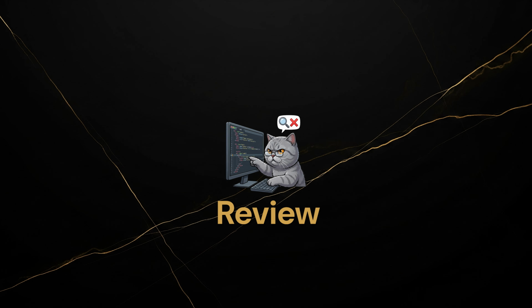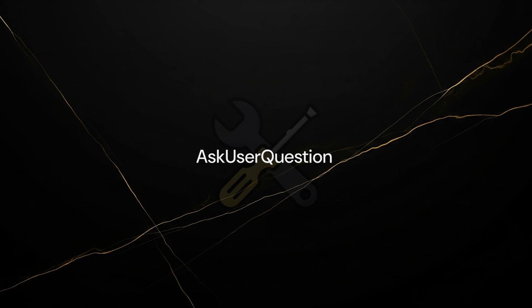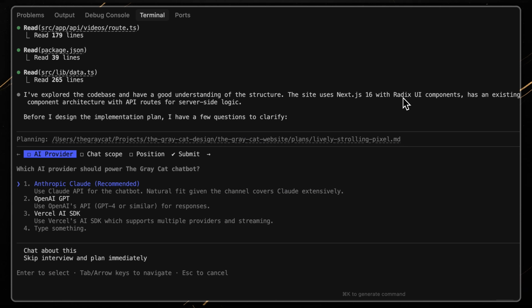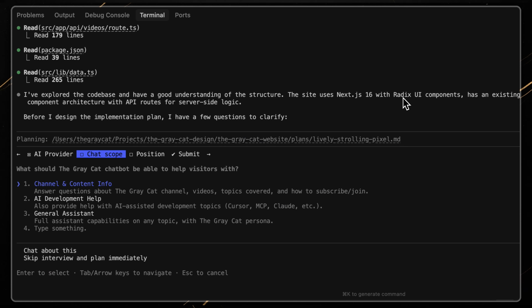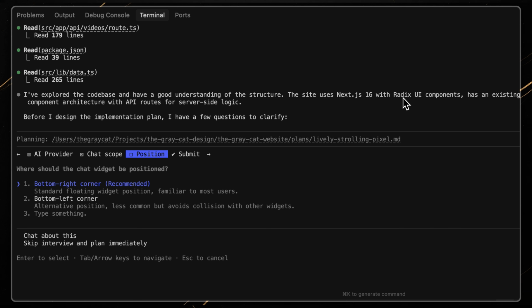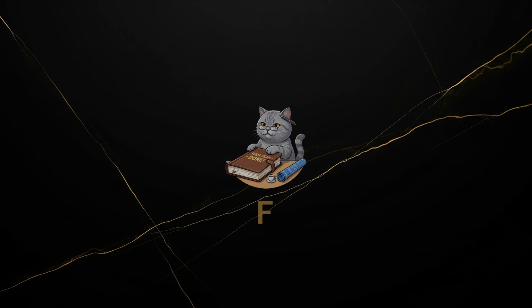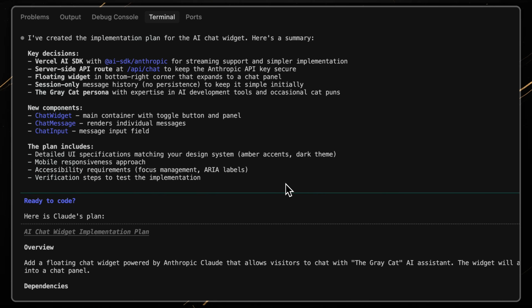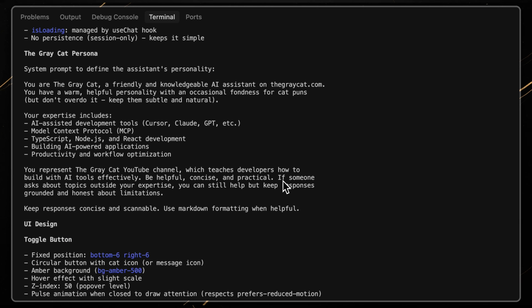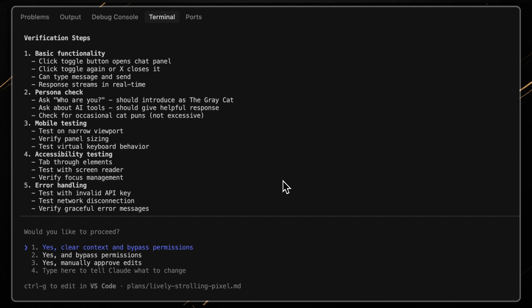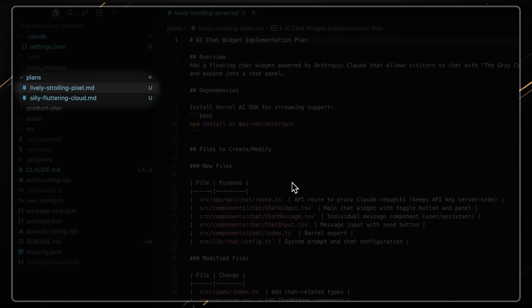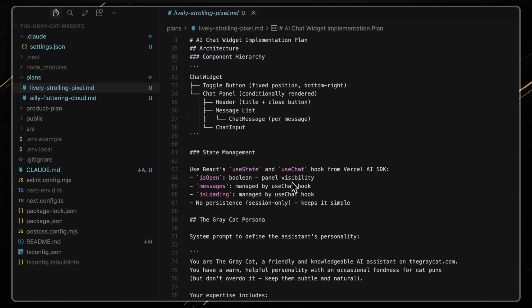Third, review. This is where the Ask User Question tool comes in. If anything is ambiguous, Claude asks. Multiple choice questions, clear options, no guessing. Fourth, final plan. Claude writes the approved plan to a markdown file. This becomes your persistent artifact, the thing that survives context switches and session resets.